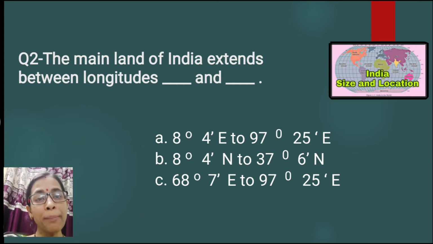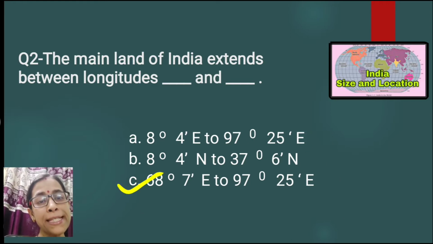Question number 2. The mainland of India extends between longitudes dash and dash: 8 degree 4 minutes east to 97 degree 25 minutes east, 8 degree 4 minutes north to 37 degree 6 minutes north, 68 degree 7 minutes east to 97 degree 25 minutes east. The correct answer is option number C, 68 degree 7 minutes east to 97 degree 25 minutes east.